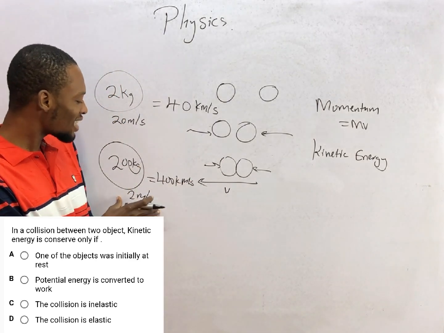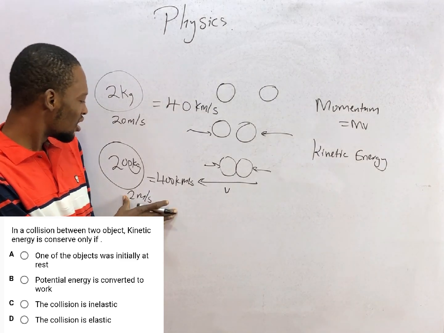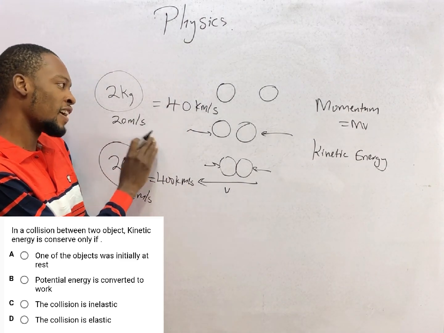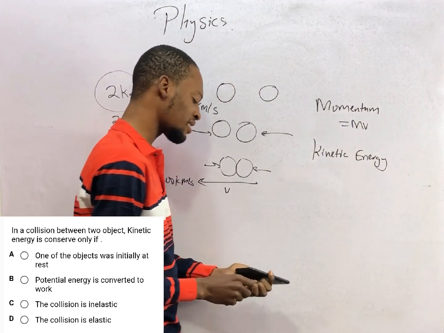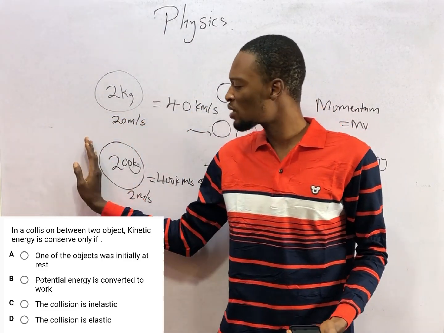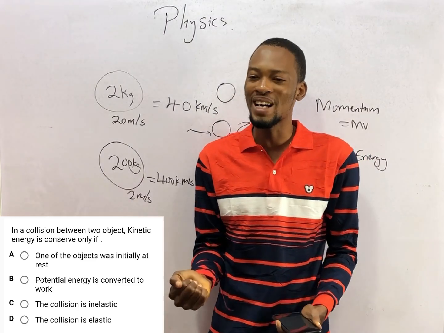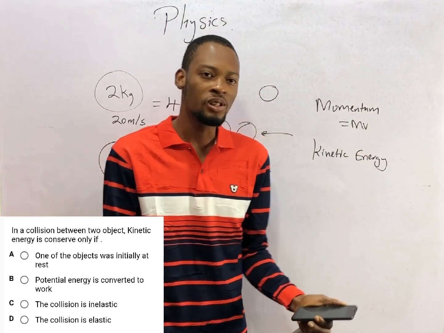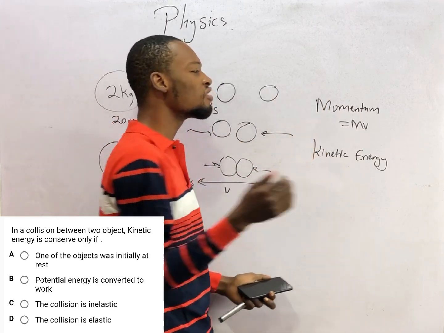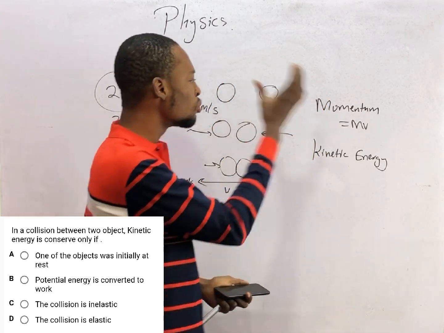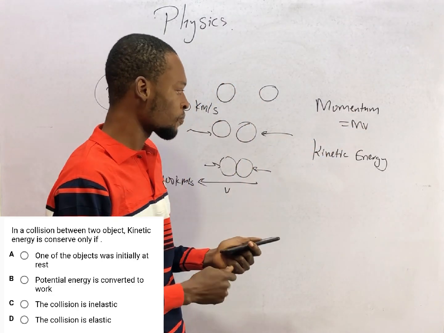This one is not moving very fast, but look at the momentum. It's even bigger than this one that is very fast. So momentum depends on mass and velocity. If you have big mass, you need not move too fast to cause much damage. This is why a trailer moving slowly, if it hits this wall, it will cause more damage than a small car moving very fast. So momentum is mass times velocity.